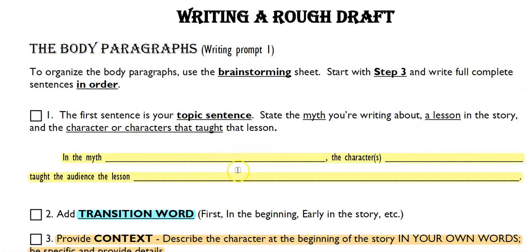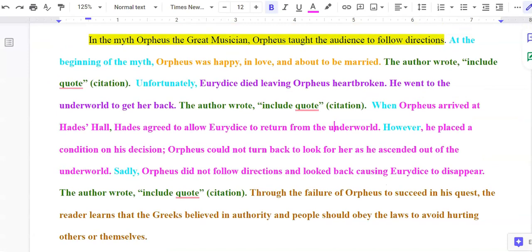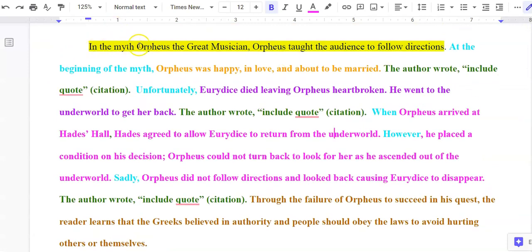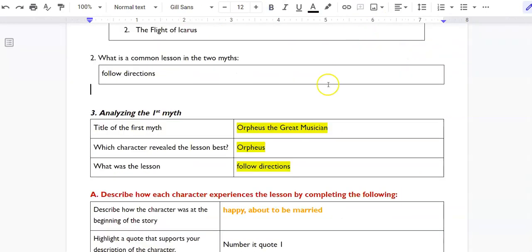But for now, with this order, I did an example paragraph, and you can see here my topic sentence: in the myth, Orpheus, a great musician, Orpheus taught the audience to follow directions. And this should be in quotation marks because it's the title of the myth. So I'm just going to add that. There we go. And that would be your topic sentence. The yellow matched the yellow in our example.